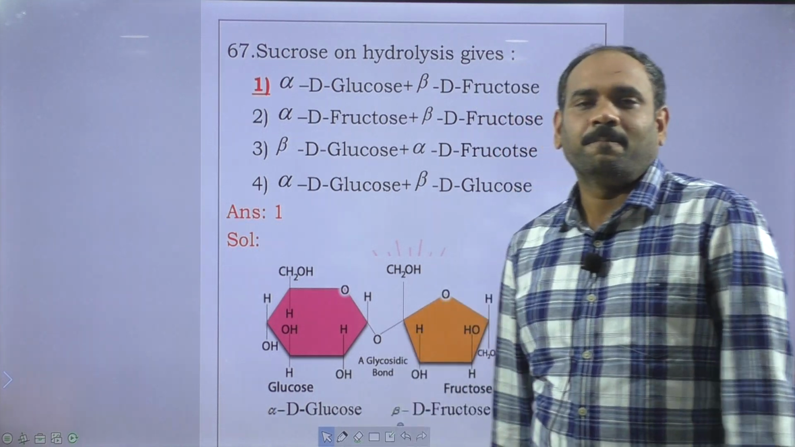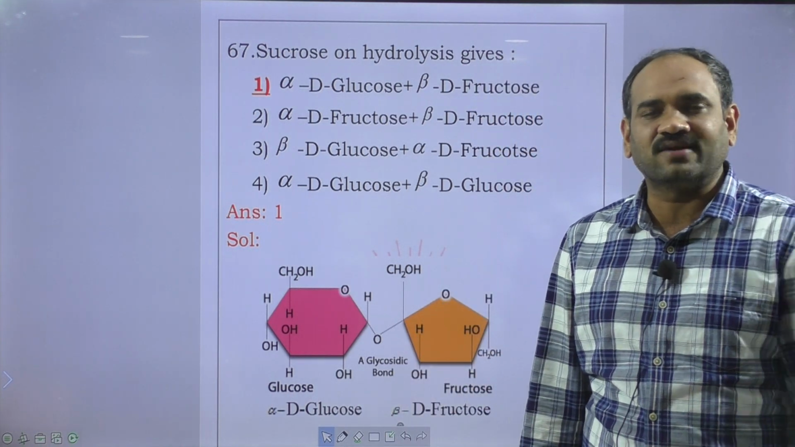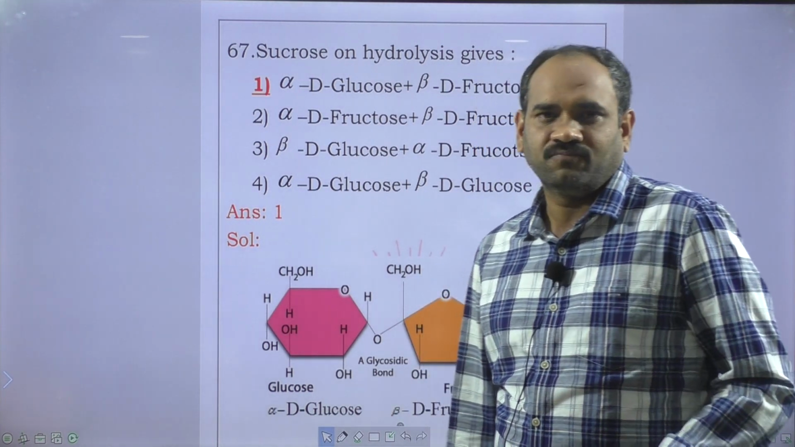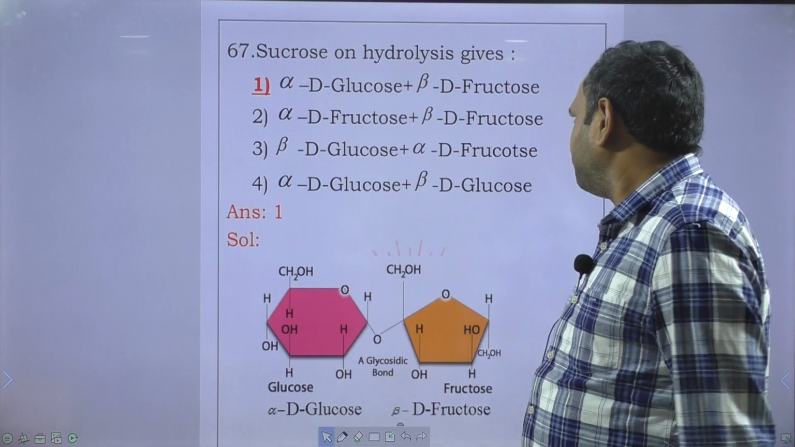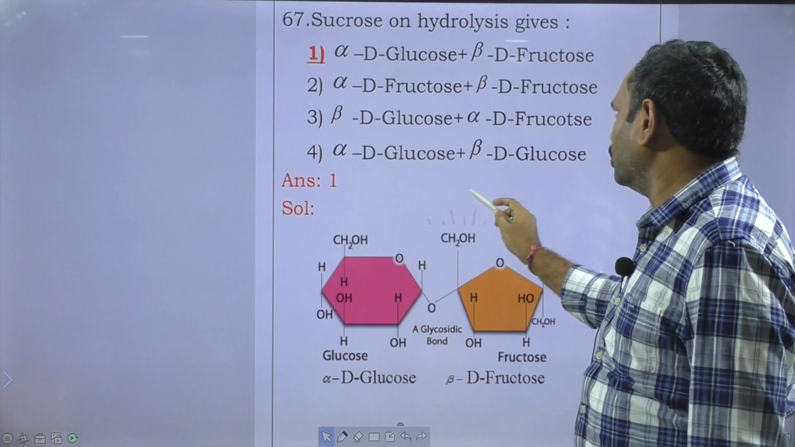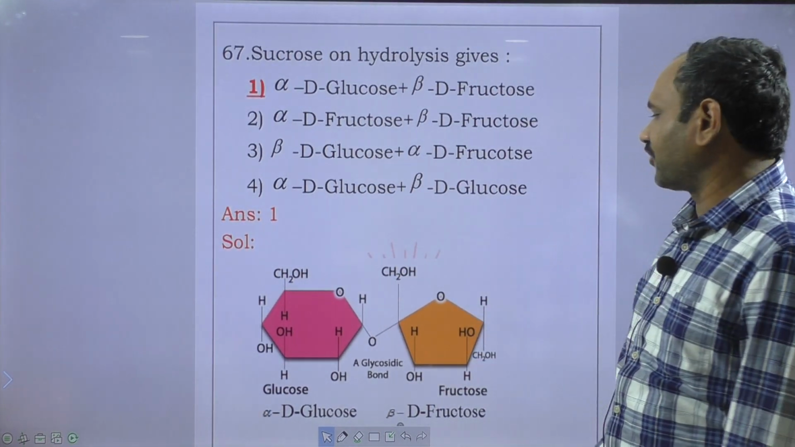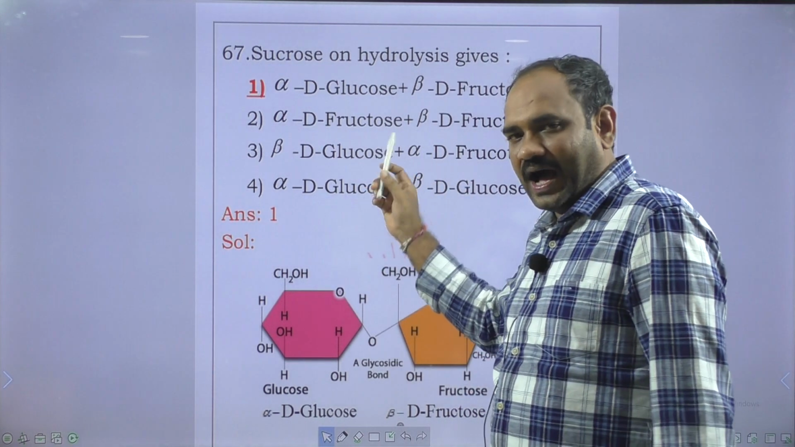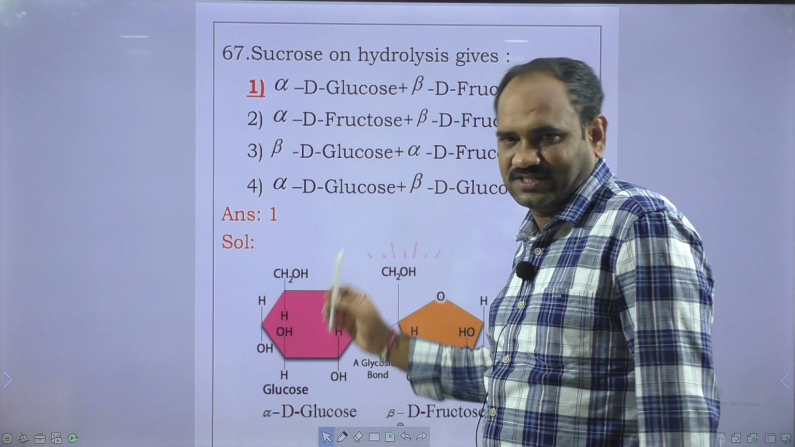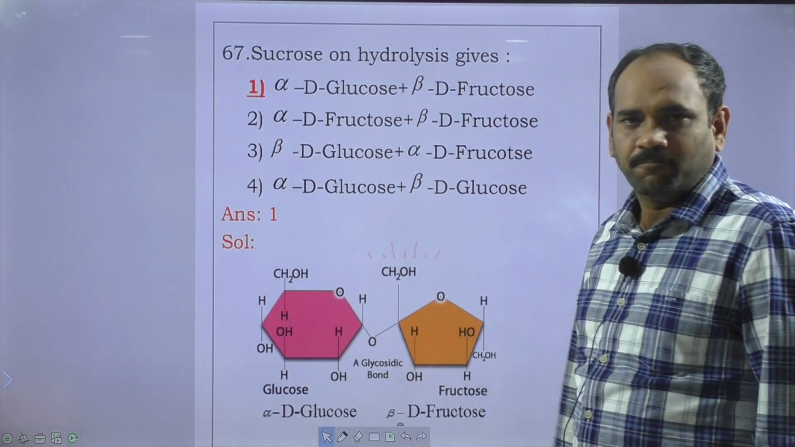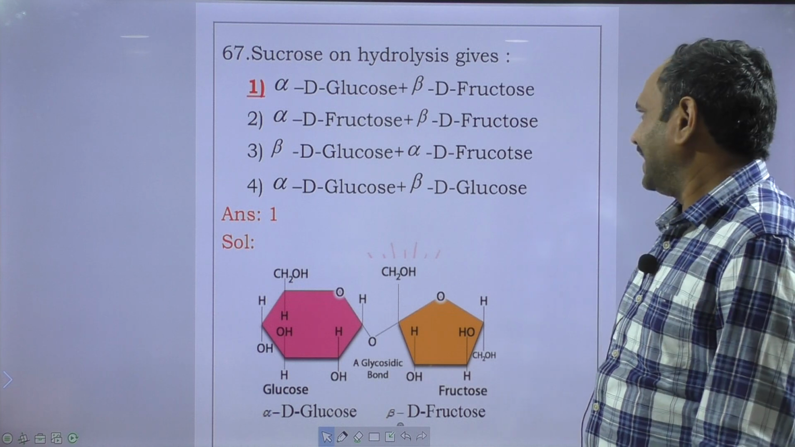sucrose, when sucrose is on hydrolysis, we get alpha D plus glucose and beta D minus fructose. This is alpha D plus glucose and beta D fructose. Alpha beta glycoside linkage between alpha D glucose to beta D fructose. Next question,